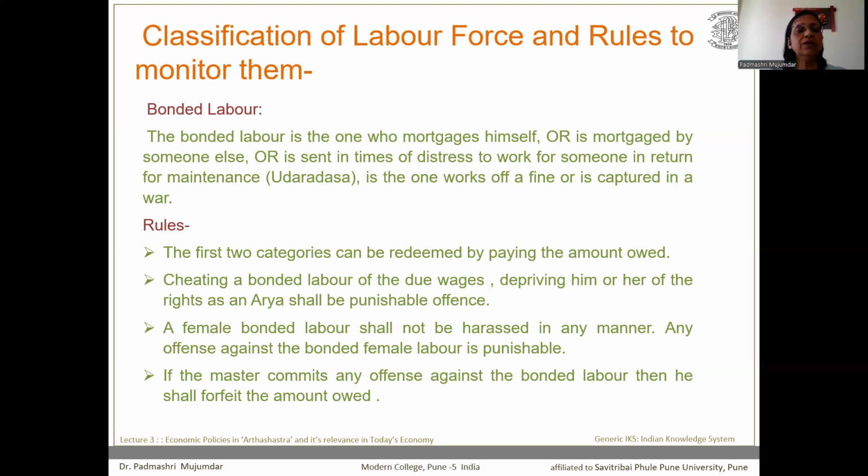The second rule was related to cheating a bonded labor. Cheating pertaining to wages or depriving him or her of rights was considered at that time a punishable offense by Chanakya. A female bonded labor shall not be harassed in any manner. Any offense against a bonded female labor was considered punishable at that time. If the master commits any offense against a bonded labor, then he shall forfeit the amount owed. That means any kind of offense will make the bonded labor receive his amount of money from the master.